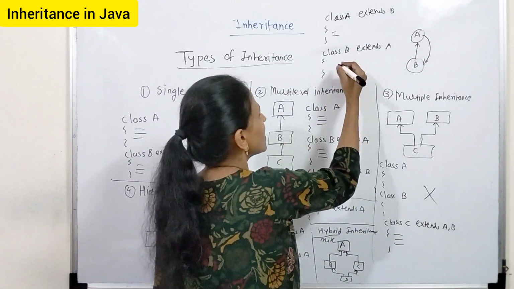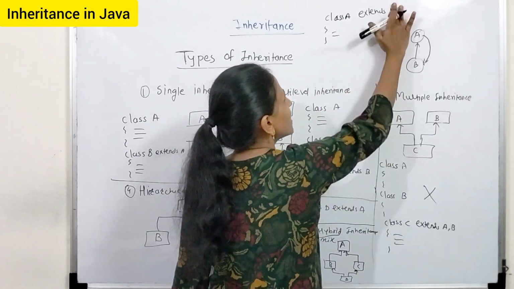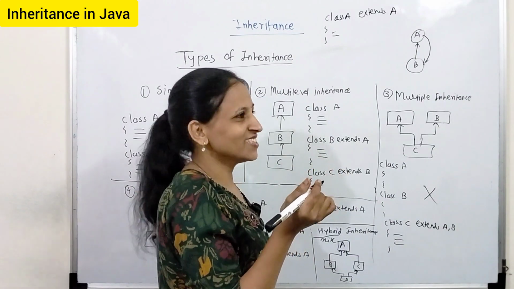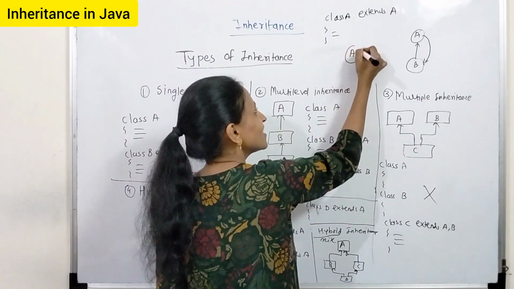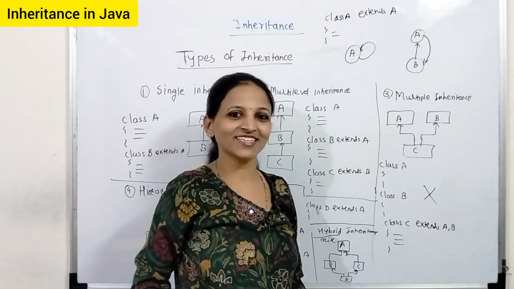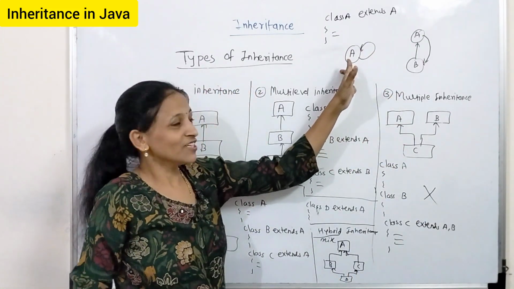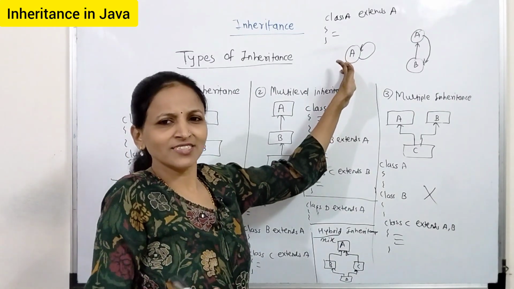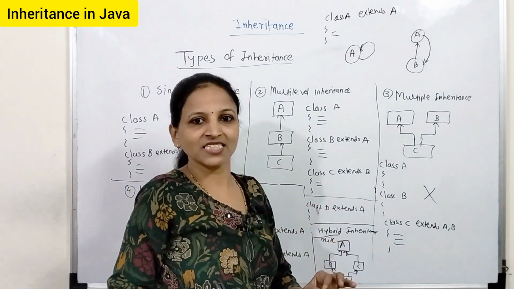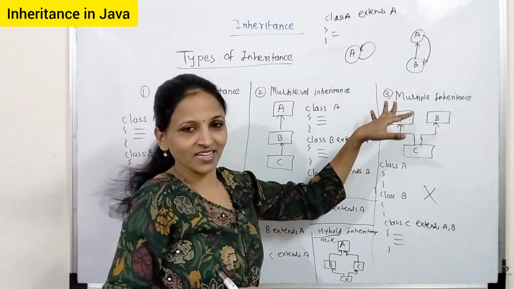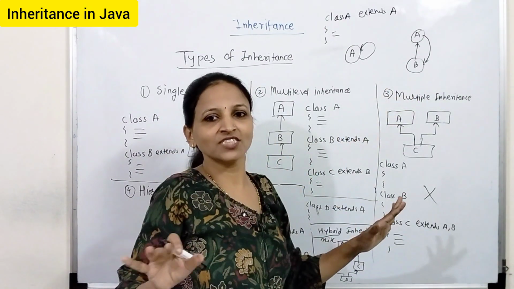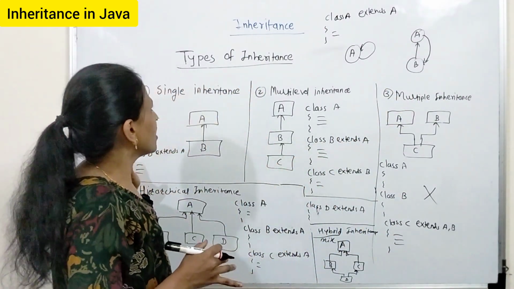Again, suppose you have written only this part, like class A extends A. Actually, this is again cyclic inheritance, with the class extending itself, but it is actually not possible and not required. This type of requirement is not there, but this is a terminology present in case of inheritance, that is cyclic inheritance. You must know what this is, and that's it. We cannot achieve this. This is all about inheritance.